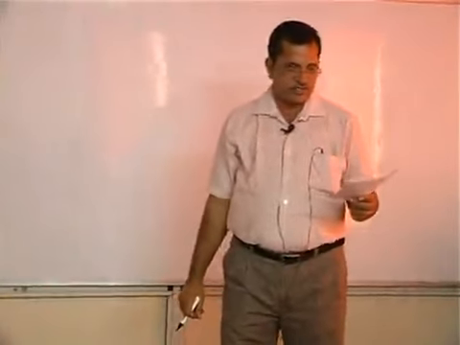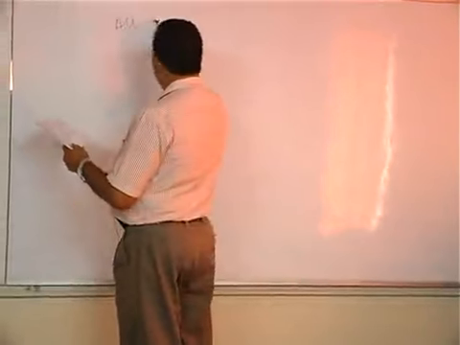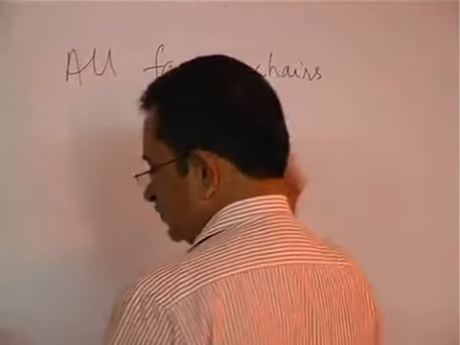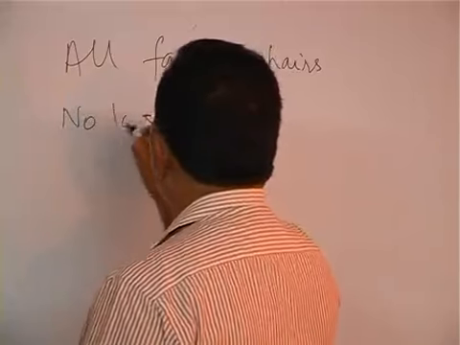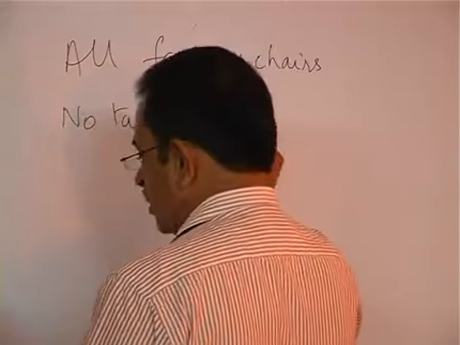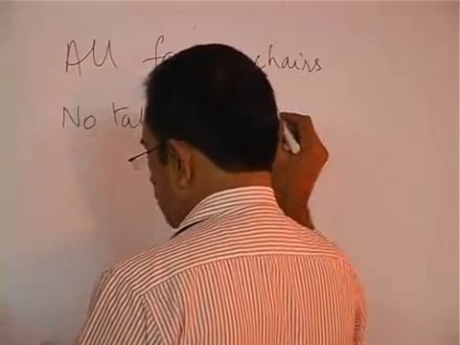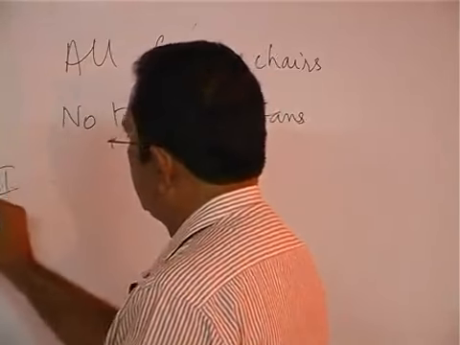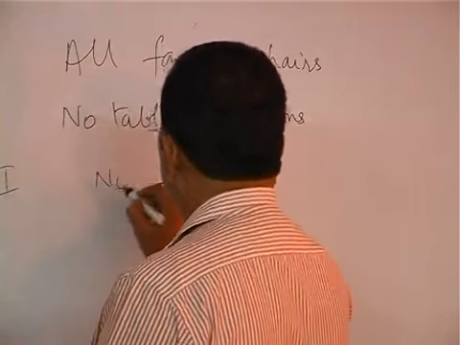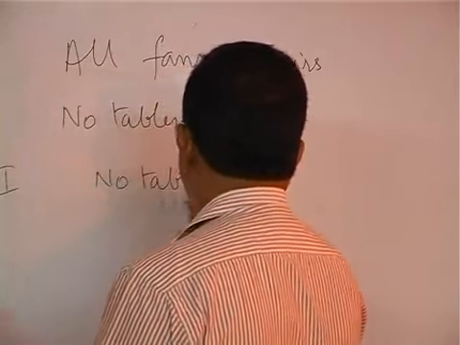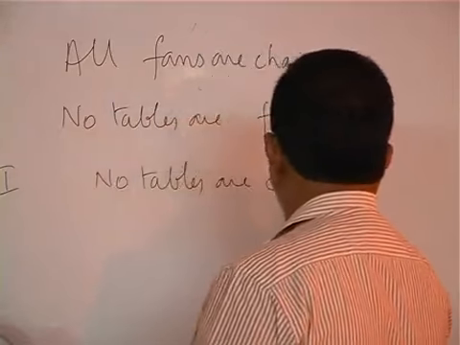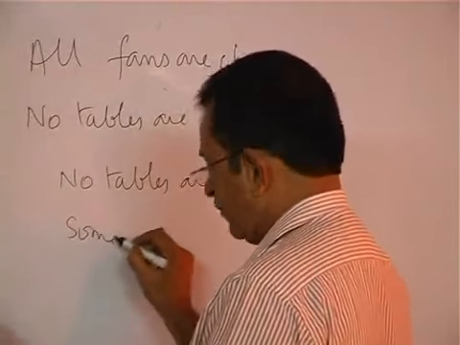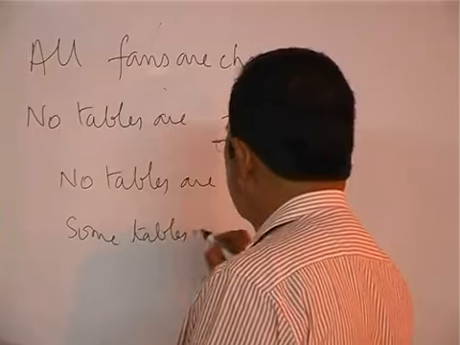If the middle term is distributed: all fans are chairs, no tables are fans. Conclusion 1: no tables are chairs. Conclusion 2: some tables are chairs.